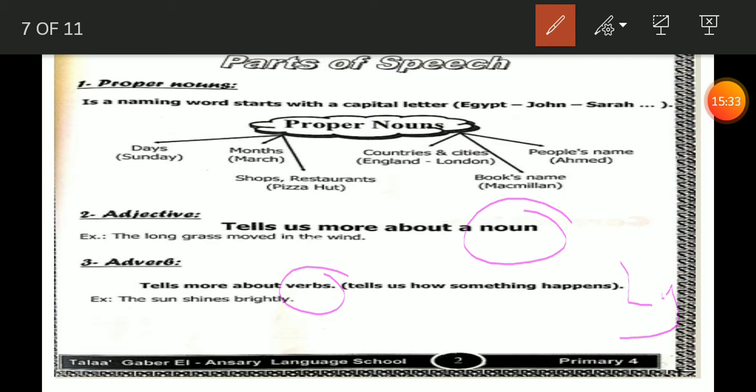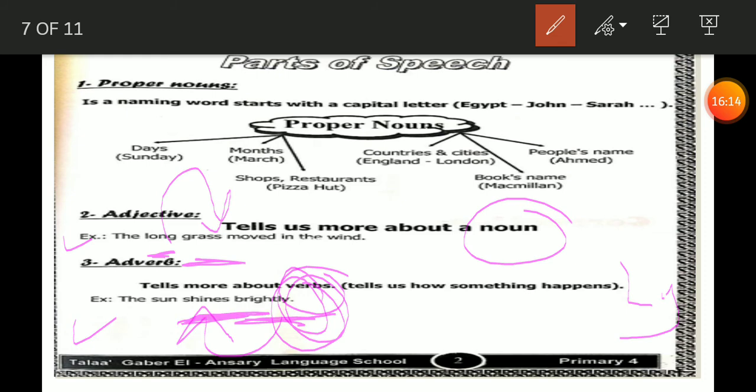Okay, let's see these examples. Example number 1. The long grass moved in the wind. Here I have an adjective. What is it? It's long. Good. Long here explains what? Grass. So grass here is the noun. Okay, let's see our second example. The sun shines brightly. Here I have an adverb. Where is it? Brightly. Good. How do you know that it is an adverb? Because it ends with ly and explains shine. Because shine is the verb. Okay?